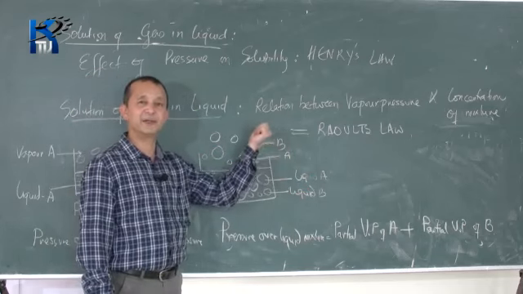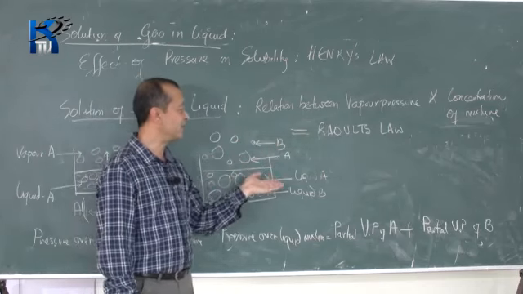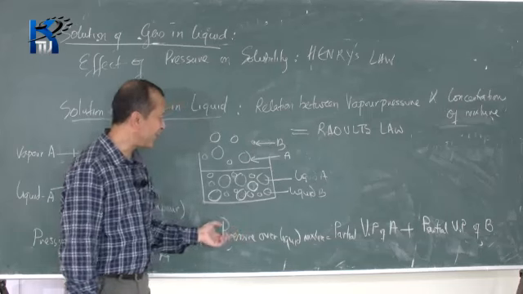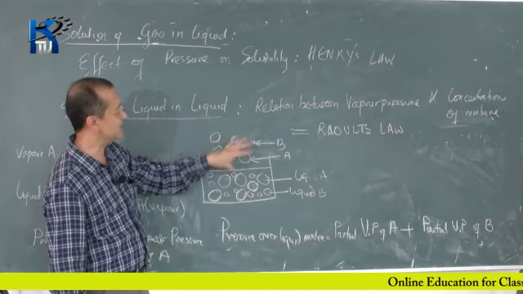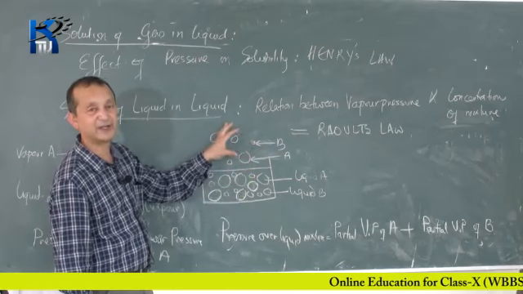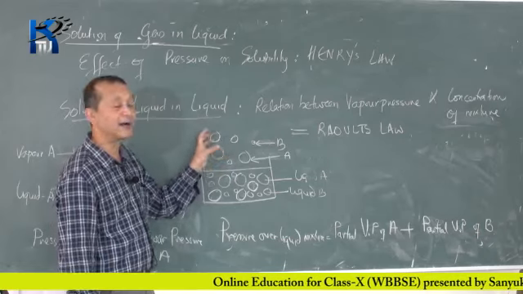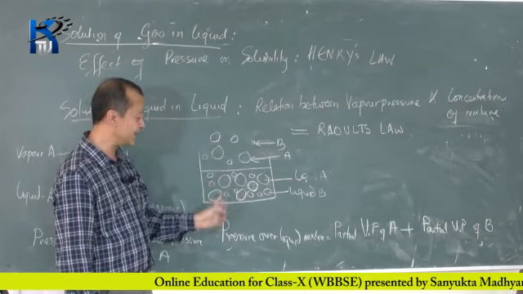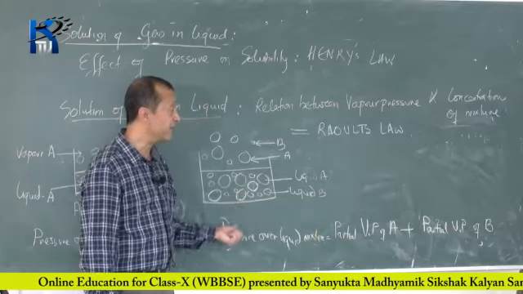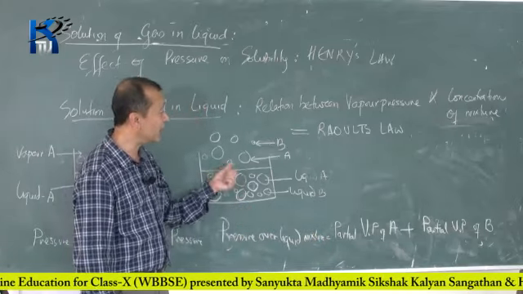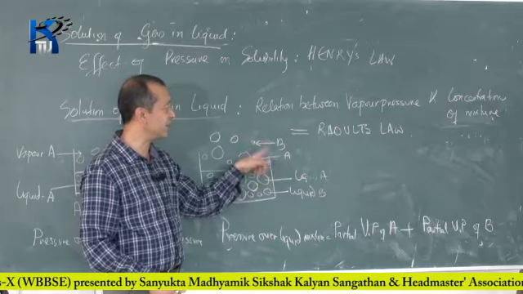and molecules of B. So in the case of a mixture, there is a mixture of gases on top of the liquid. This gas will be exerting pressure, and that pressure is again known as vapor pressure. But in this case, the vapor pressure over the liquid mixture will be equal to the contribution of A molecules plus the contribution of B molecules.